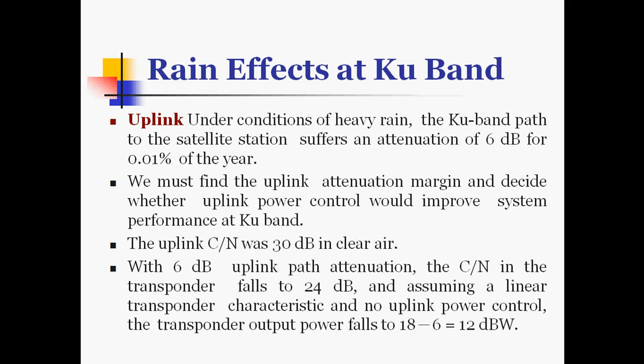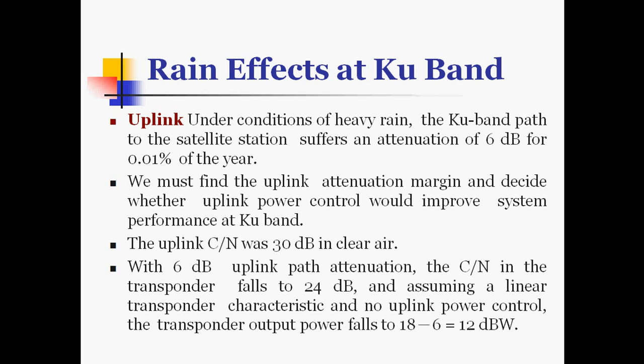We must find the uplink attenuation margin and decide whether uplink power control would improve system performance at KU band. The uplink C by N was 30 dB in clear air. With 6 dB uplink path attenuation, the C by N in the transponder falls to 24 dB.